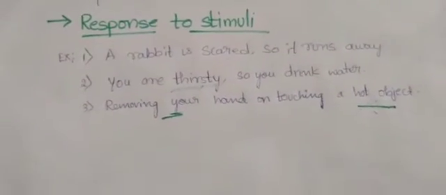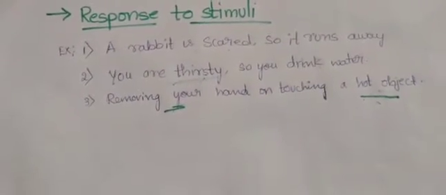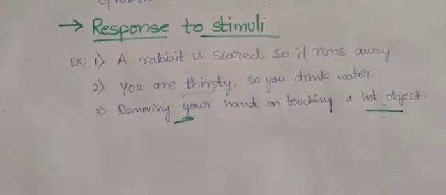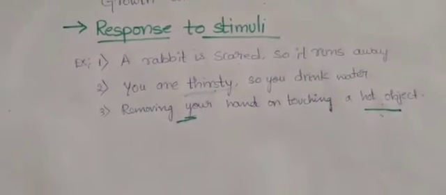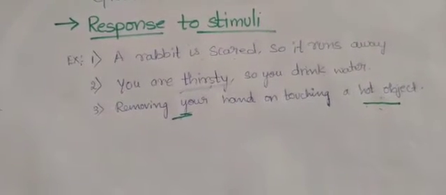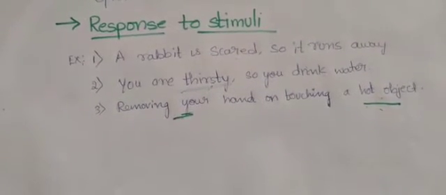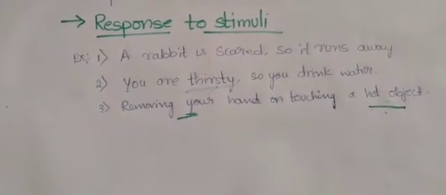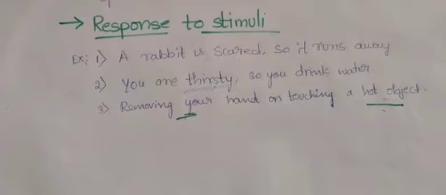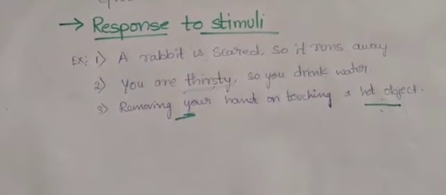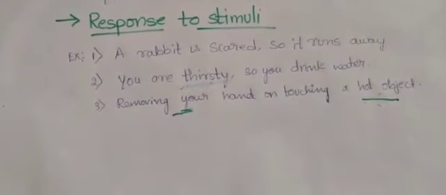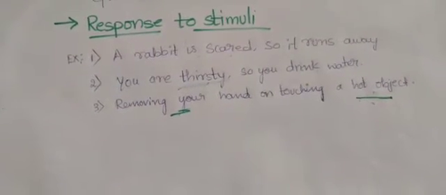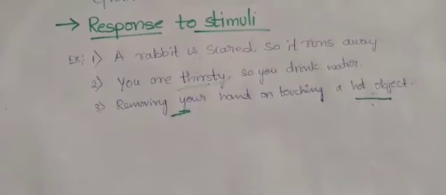That is called response to the stimulus. And for example, you can give, if a dog is feeling cold, it will move to a warmer place. Here the stimulus is the cold and the response is moving to the warmer place. And if you take an example of your own, during winter time, if you feel cold, you'll wear a sweater. So your stimulus is the cold and wearing a sweater is the response.